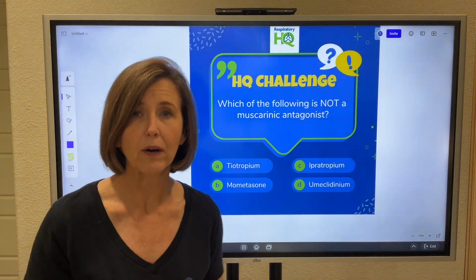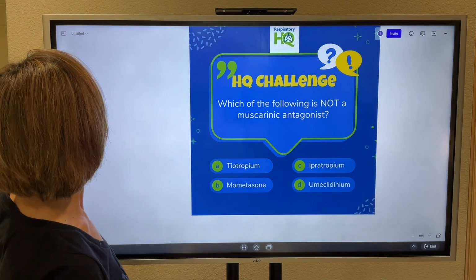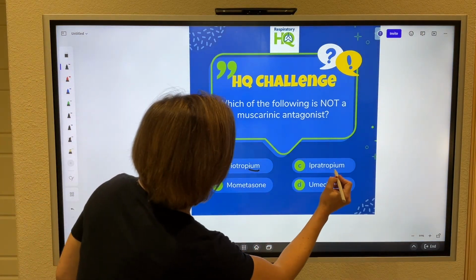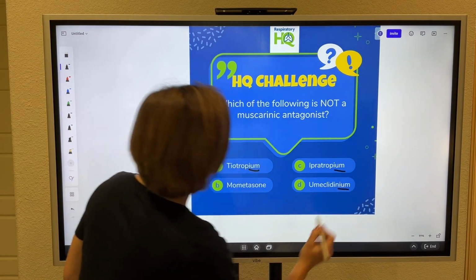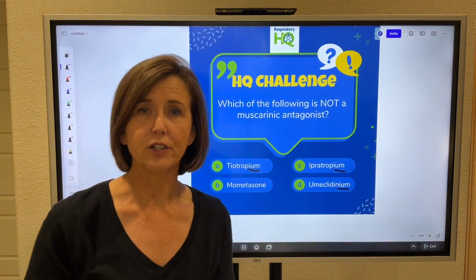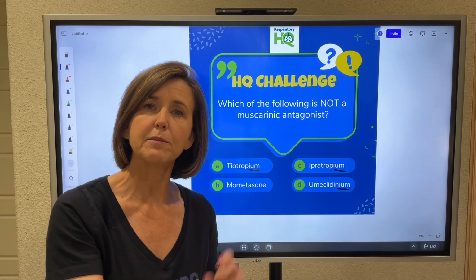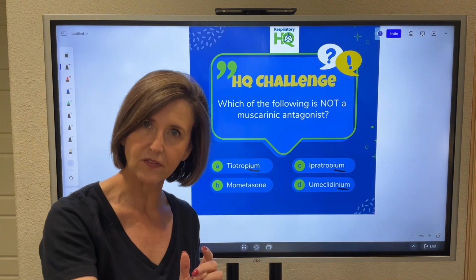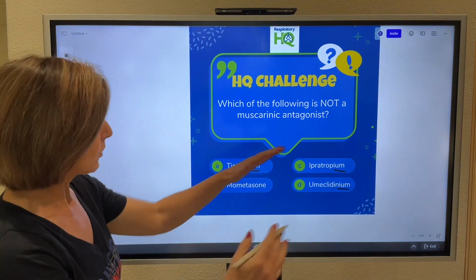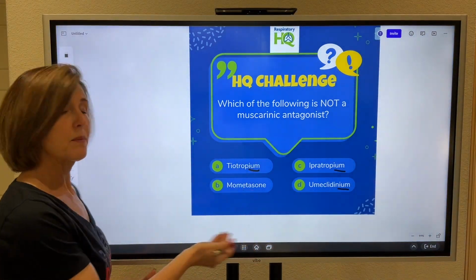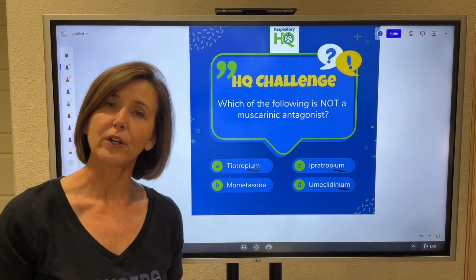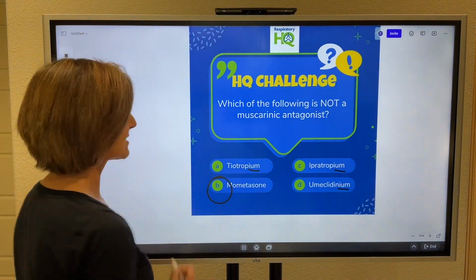Now, here's how I know, just real quickly, that they are. See these endings? IUM, IUM, IUM. Most pharmacology, when you look at the generic names, most pharmacological drugs have the same endings per classification, okay? So the one that doesn't is mometasone, okay? That is an inhaled corticosteroid, so that is not the option.